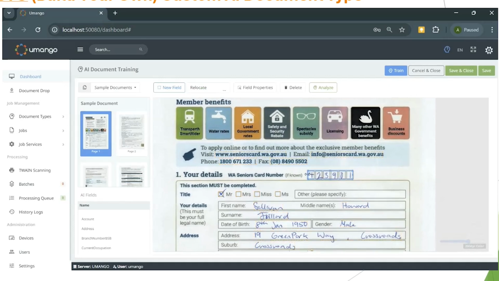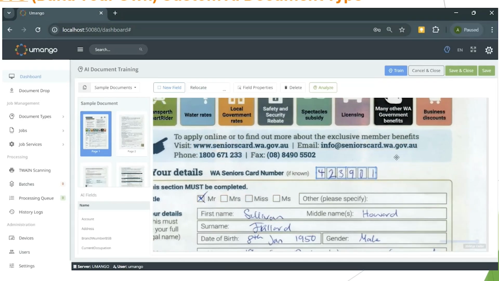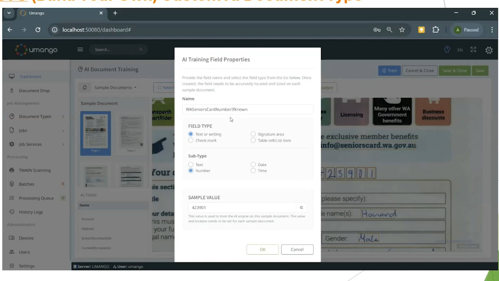Now, I want to emphasize this is not technical, this is not difficult. If anything, I would suggest this takes time. I call it units of coffee to actually get this done. And this is a great benefit in the sense that the channel can really offer customized AI document types as well as Umango end users to really solve their own unique bespoke requirements.